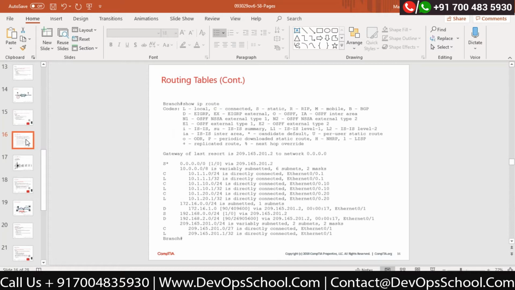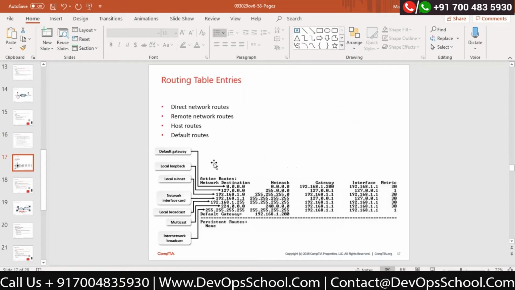Now this is how the routing table looks. This command is called show IP route. That will tell you what best routes are available in that particular routing table. We will discuss this when we configure the routing. We are firing this command to find the best routes available, but this is just an example of what routes may possibly be available. Correct. Now these are the entries which are available.